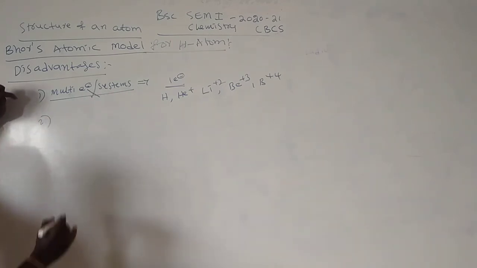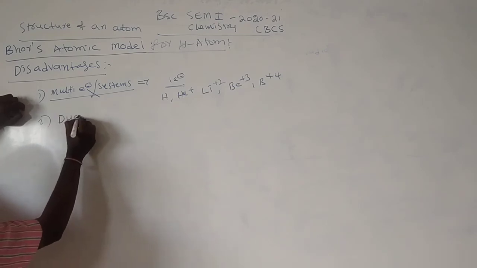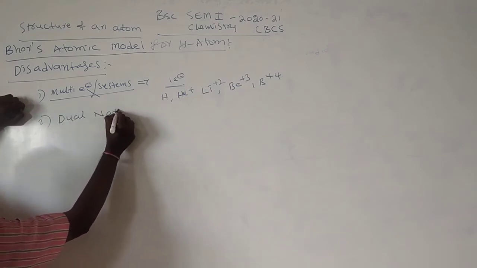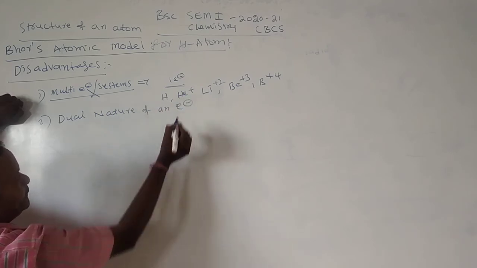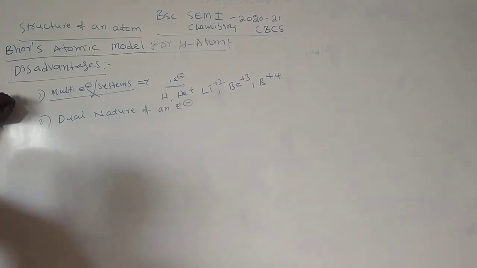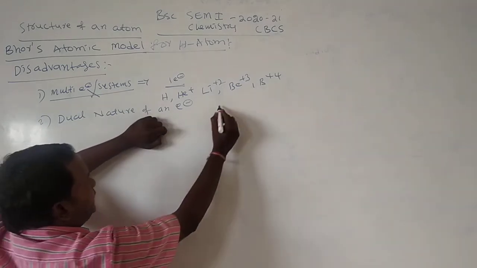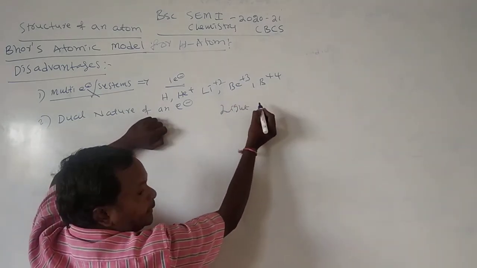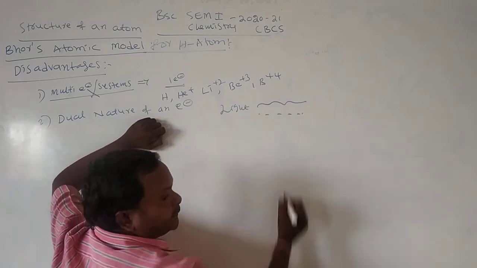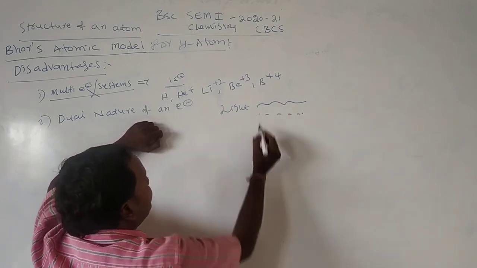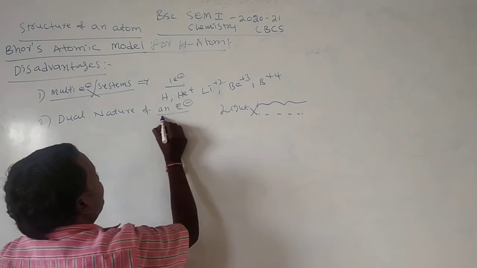It also failed to explain the dual nature of an electron. Light has wave nature and particle nature, and Bohr's theory fails to explain this dual nature of an electron.